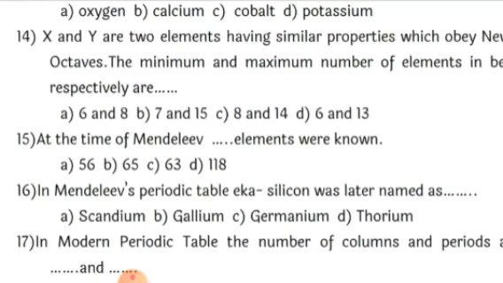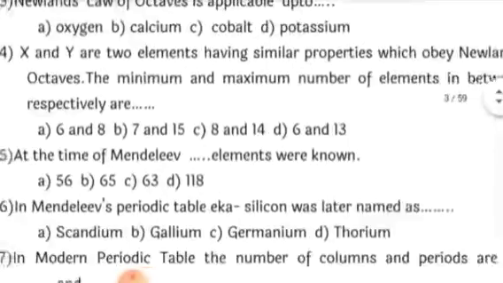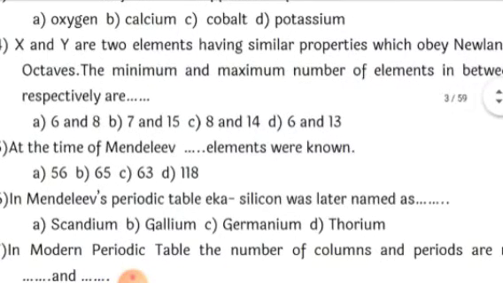So here, according to the question, you have to see how the question is framed. X and Y are two elements having similar properties which obey Newland's law of octaves. If you see 6 and 8, the difference is only 2. 7 and 15, if you see, the difference is 8.